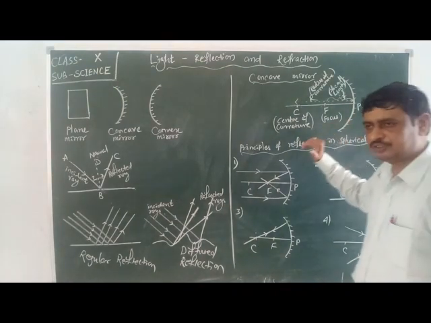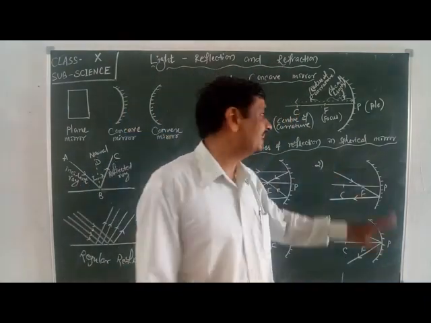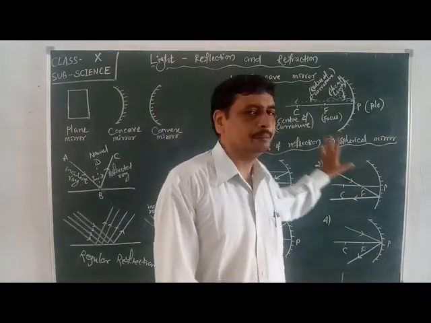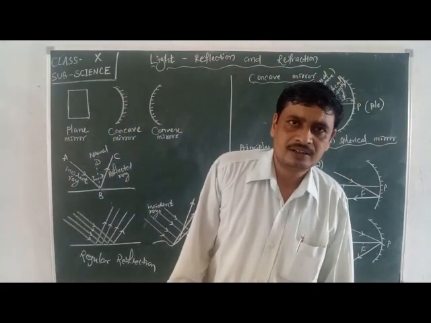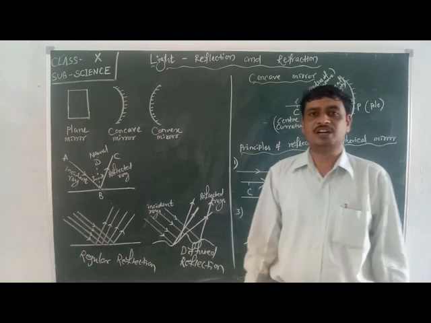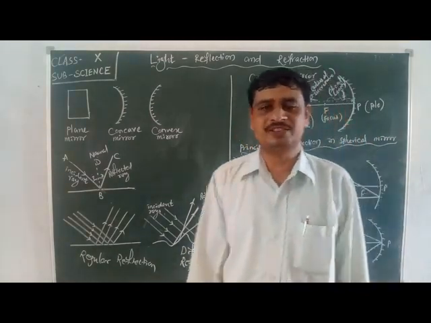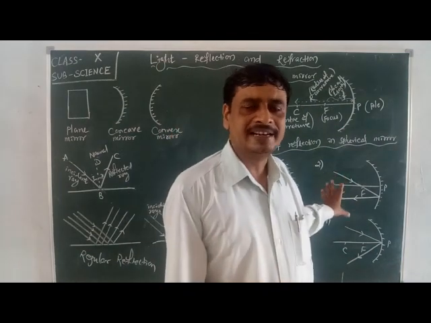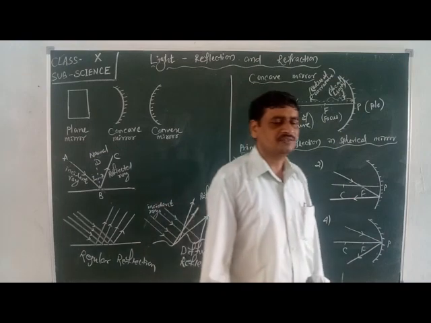After this, we have to discuss the principles of reflection in case of the spherical mirror. How are the light rays reflected here? On what principles? What are the laws obeyed by the rays of light when reflection happens in a spherical mirror?